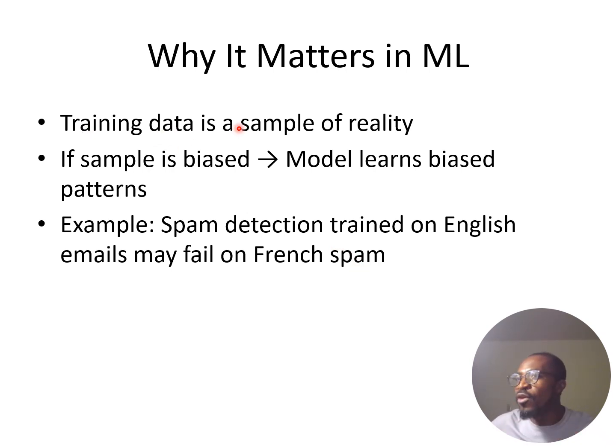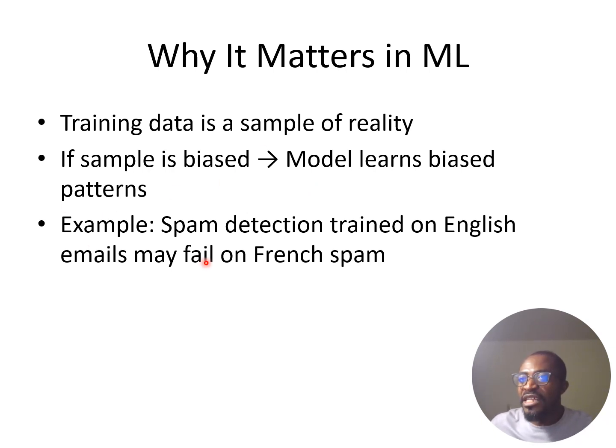Training data for most machine learning models is just a sample of reality. So if that sample is biased, then the model is going to learn that bias pattern, and the model will be very biased in making decisions. Let's say an object detection model, which is used a lot by law enforcement officers. You use maybe just images from a certain group to train that model. If that model is used by those law enforcement officers, it will be very biased towards certain groups. It might say that this person committed a crime when that person did not actually commit that crime.